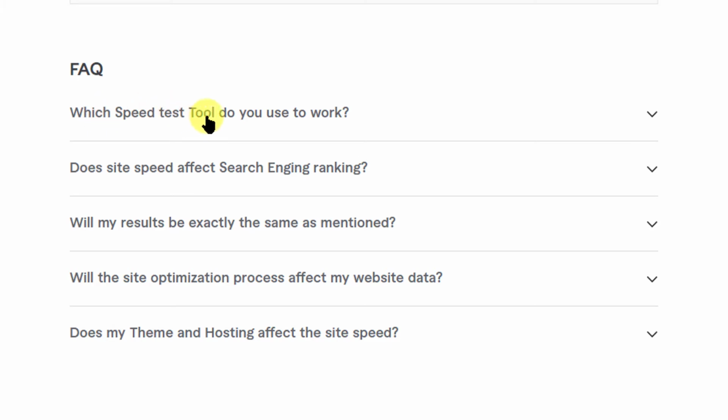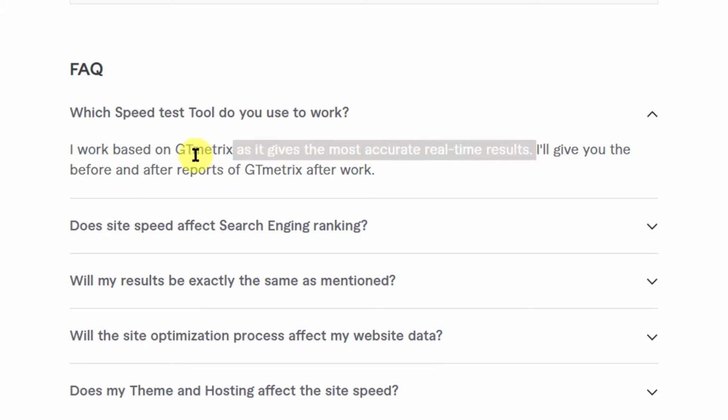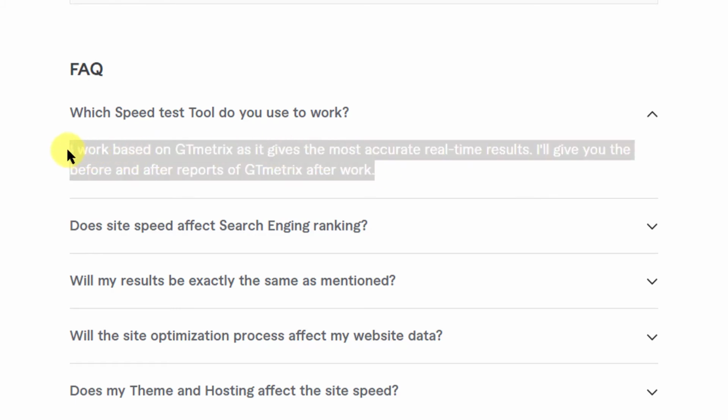Which speed test tool do you use to work? I work based on GTmetrix as it gives the most accurate real-time results, which is correct. GTmetrix is good. I use it myself. I'll give you the before and after reports of GTmetrix after work. Awesome. Very clear what he's going to offer.